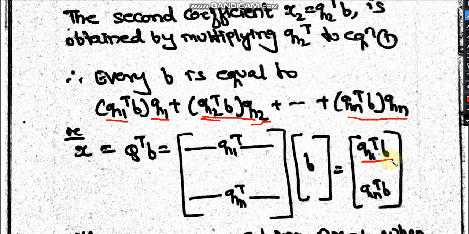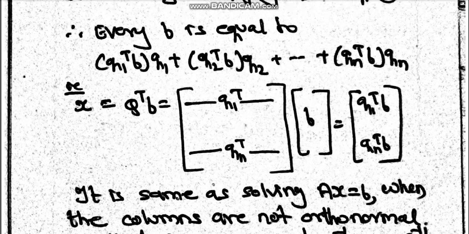You can see here q1 transpose b, because this is q1. If I multiply q1 transpose with b, I should get q1 transpose b. So that is x1 equals q1 transpose b. Everywhere I get x1 when it is q1 and x2 when it is q2. So I have written the same thing, q1 transpose b. This is the first vector coefficient. The second vector coefficient is q2 transpose b. Likewise, I will generate the values of x using Q.